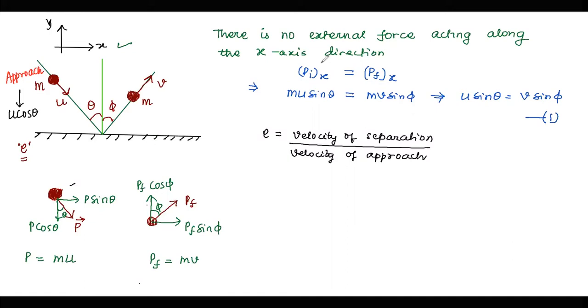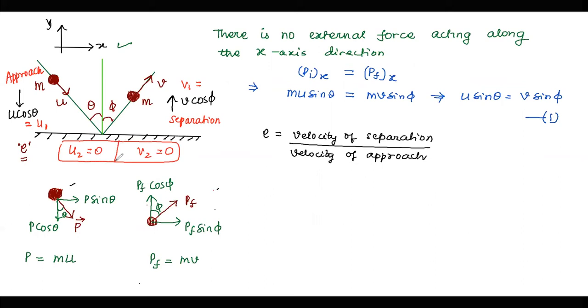और अपने बोलते हैं यहाँ पे जो v sin phi component होगा, सॉरी v cos phi. तो जो v cos phi component होगा that is responsible for separation. तो मैं एक काम कर रहा हूँ, जो बॉल से एसोसिएटेड चीज है उसको अपने 1 मान दे रहे हैं, तो मैं कॉलिंग दिस एज u1 एंड आई एम कॉलिंग दिस एज v1. और जो सरफेस है उसको अपने u2 अगर माने तो u2 पहले भी 0 है और v2 जो है वो बाद में भी 0 है, because the surface remains at rest, it is a fixed surface of the ground which is at rest before the collision and after the collision, both the case.